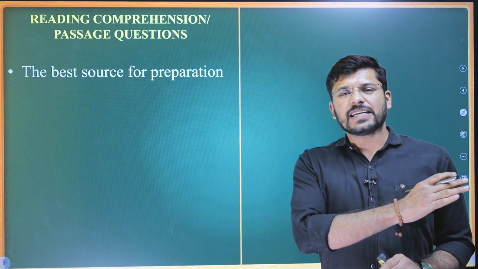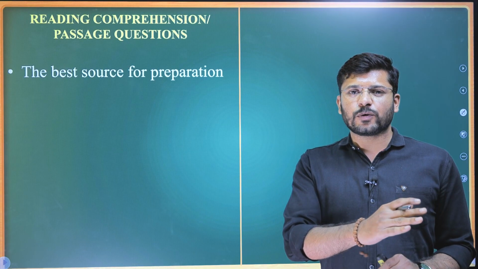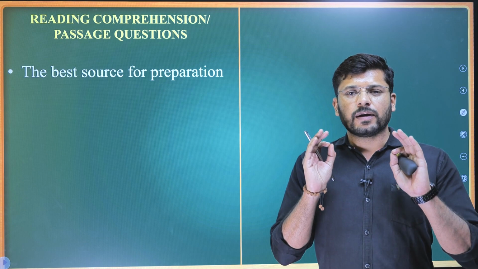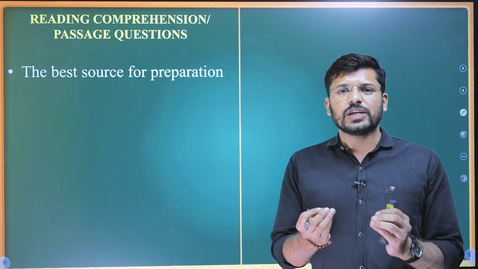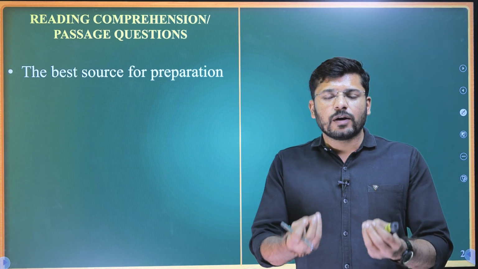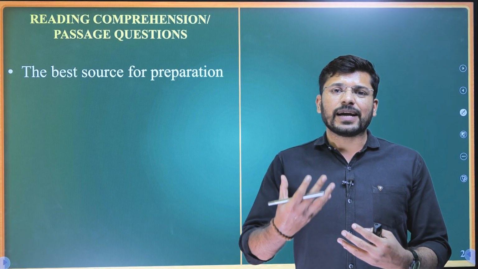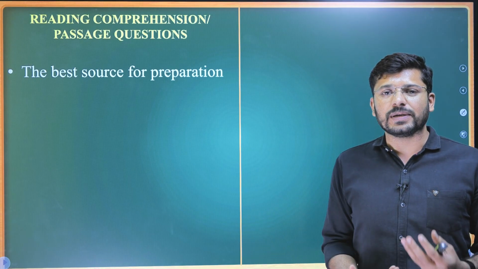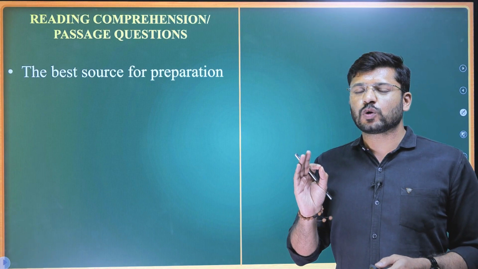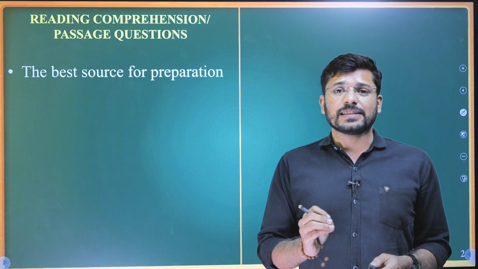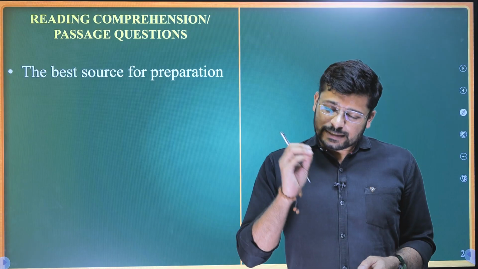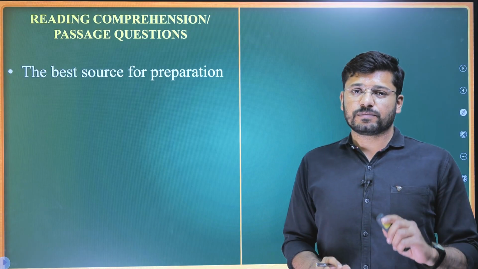Just solve the last 5 to 6 years of previous year questions, and that will give you the most precious intuition about how the passages are framed, how the questions are framed, and how you must answer them. So the best source of preparation for CSAT passages is CSAT previous year questions themselves.